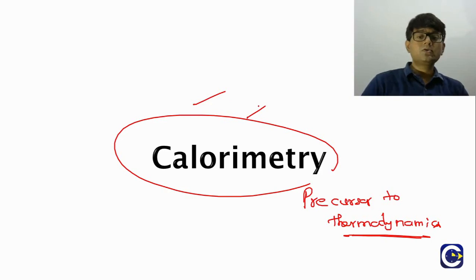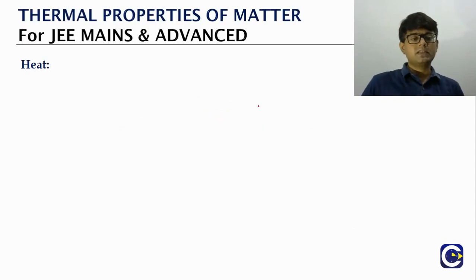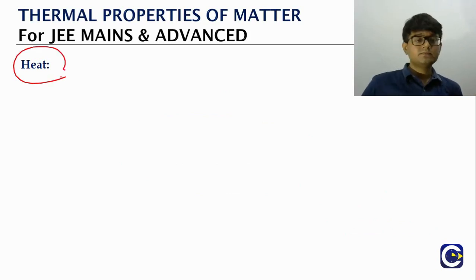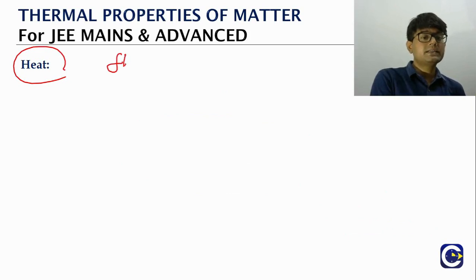Since we are going to study about heat, let us first begin with the discussion about the heat itself. So what is heat? Initially there were multiple theories suggesting what heat could be. In fact, one of the popular theories was that heat is a kind of fluid.